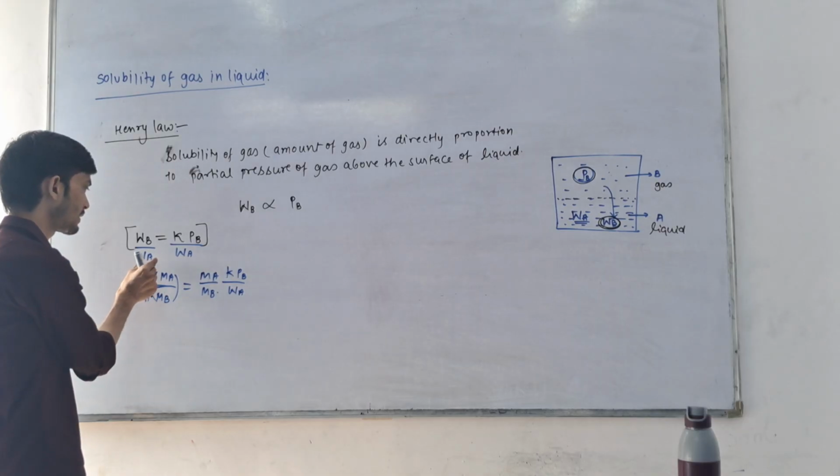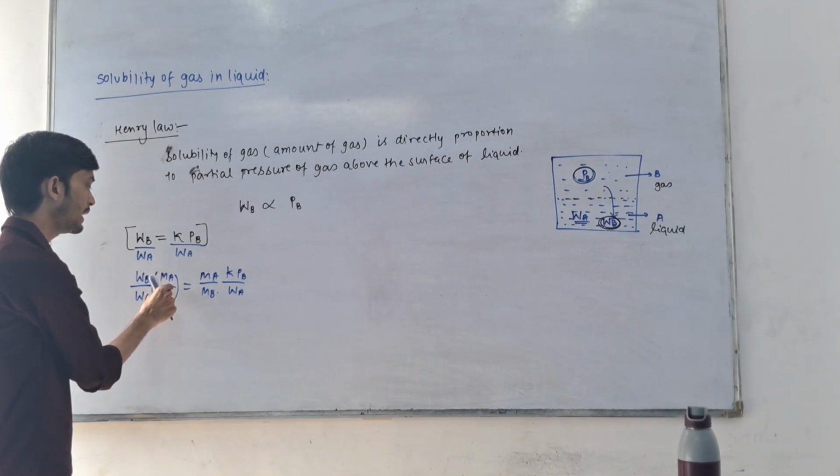So first I have divided this whole equation by WA, then multiplied by MA upon MB.